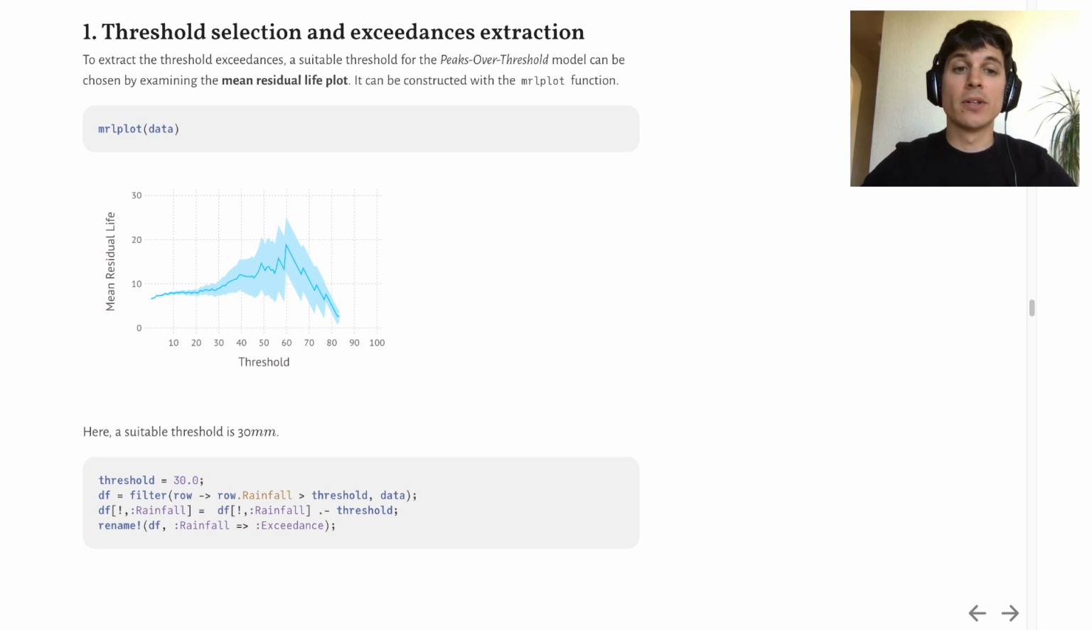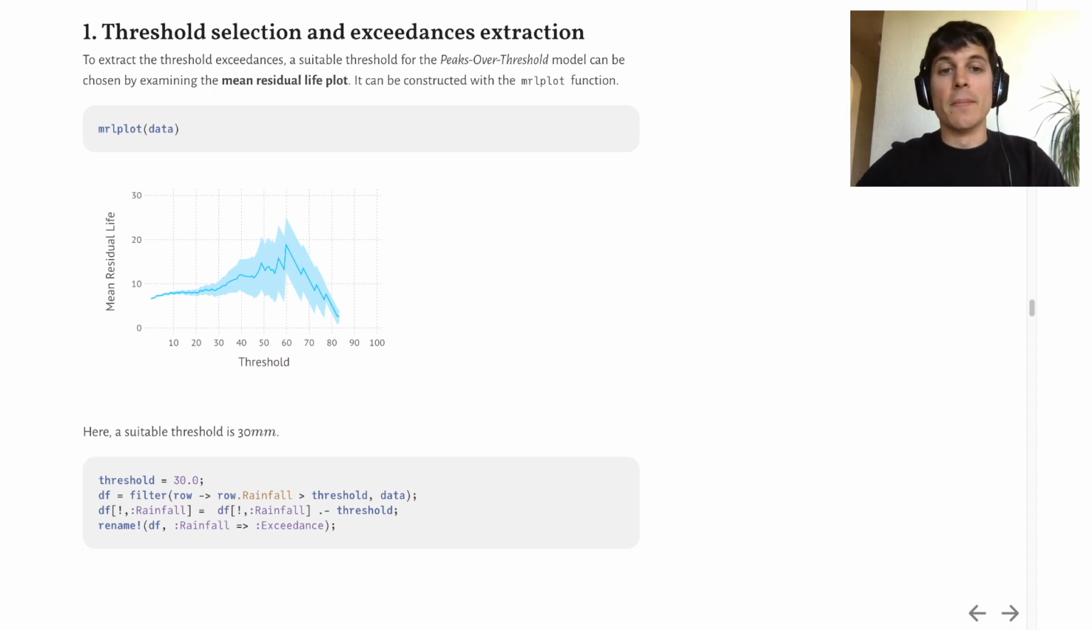In Extremes, parameter estimation for the generalized Pareto distribution is performed using threshold exceedances, taking values between 0 and infinity. The choice of the threshold here is critical. A too low threshold would lead to biased estimates as the GP distribution is only asymptotically justified, and a too high threshold would lead to very few data for inference, and thus would lead to a very large estimation variance. To extract the threshold exceedances, a suitable threshold can be chosen by examining the mean residual life plot. It can be constructed with the function mrlplot, provided by Extremes.